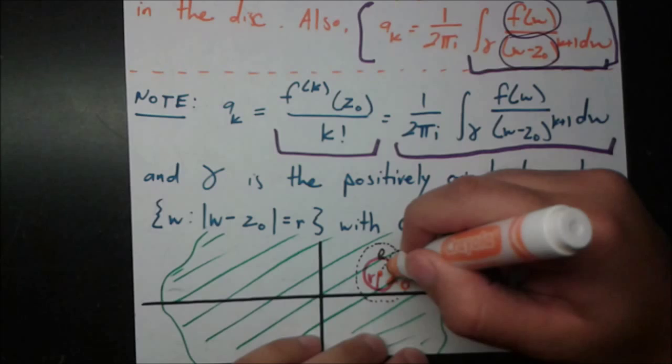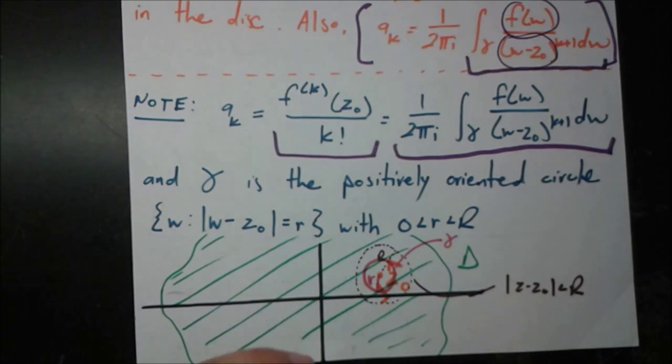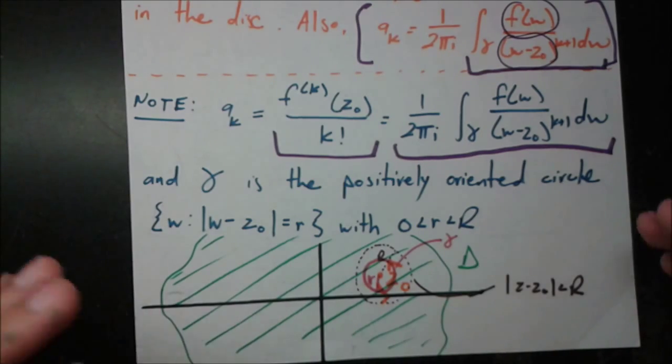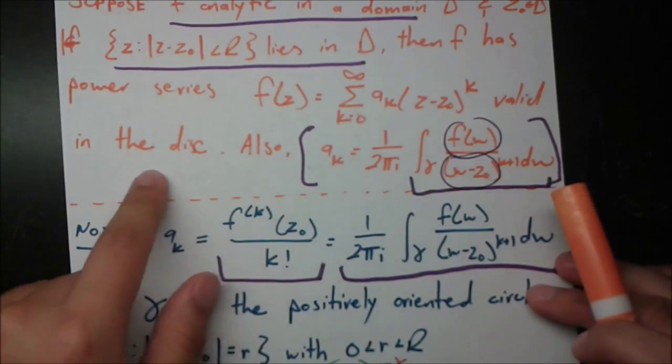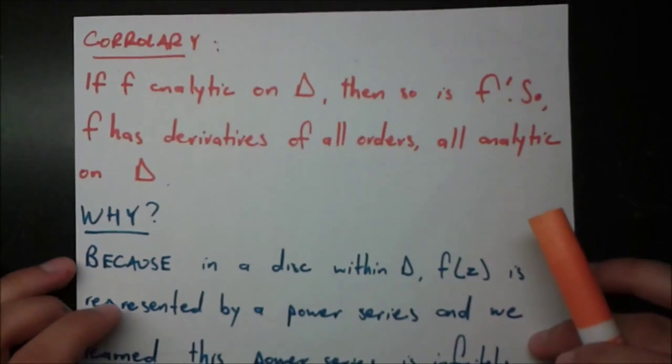We have positive orientation, right? So we want the inside to always be on the left, so it's going to be counterclockwise direction. Those orange arrows show which direction we're going, counterclockwise. And that's all true, so then we have f of z equals this power series valid inside that disk. Okay, so the next thing we'll do is talk about a corollary of this theorem.